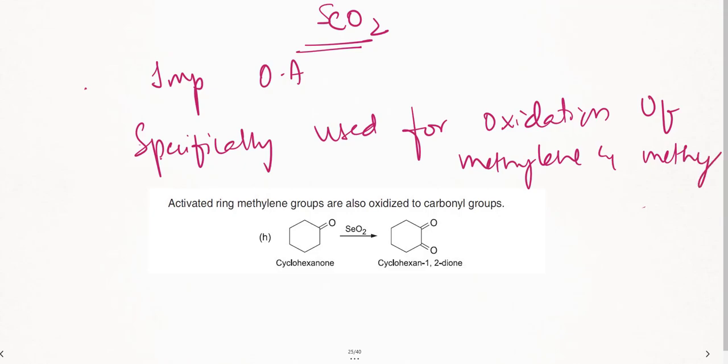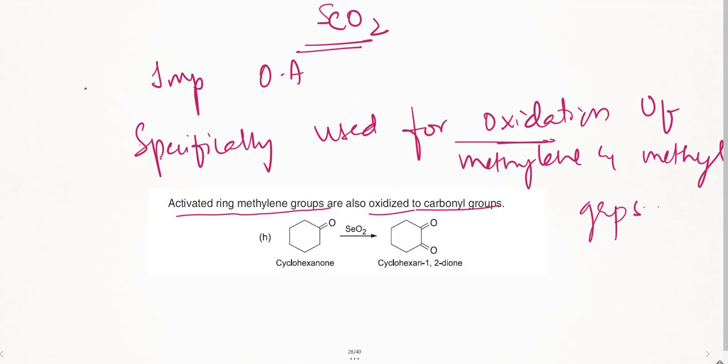Remember, both oxidations, methylene as well as methyl groups, it's used. See here, activated ring methylene groups are oxidized to carbonyl compounds. So wherever this is there, it will add oxygen to that.